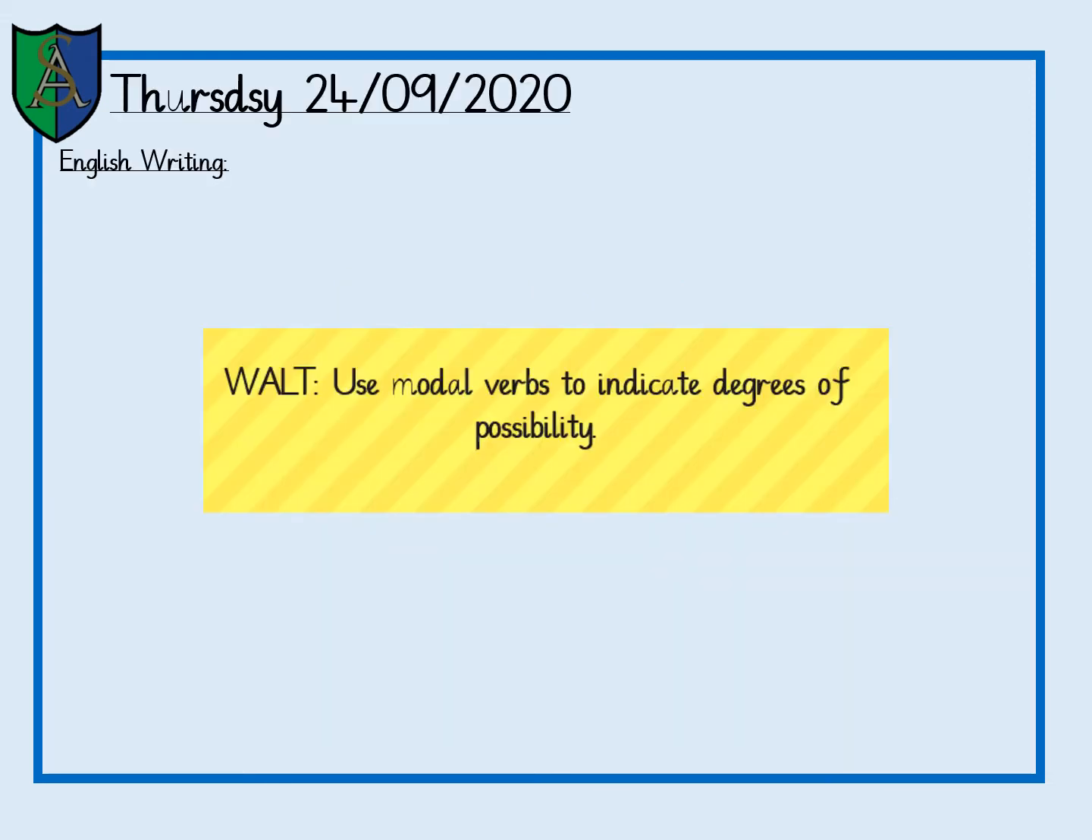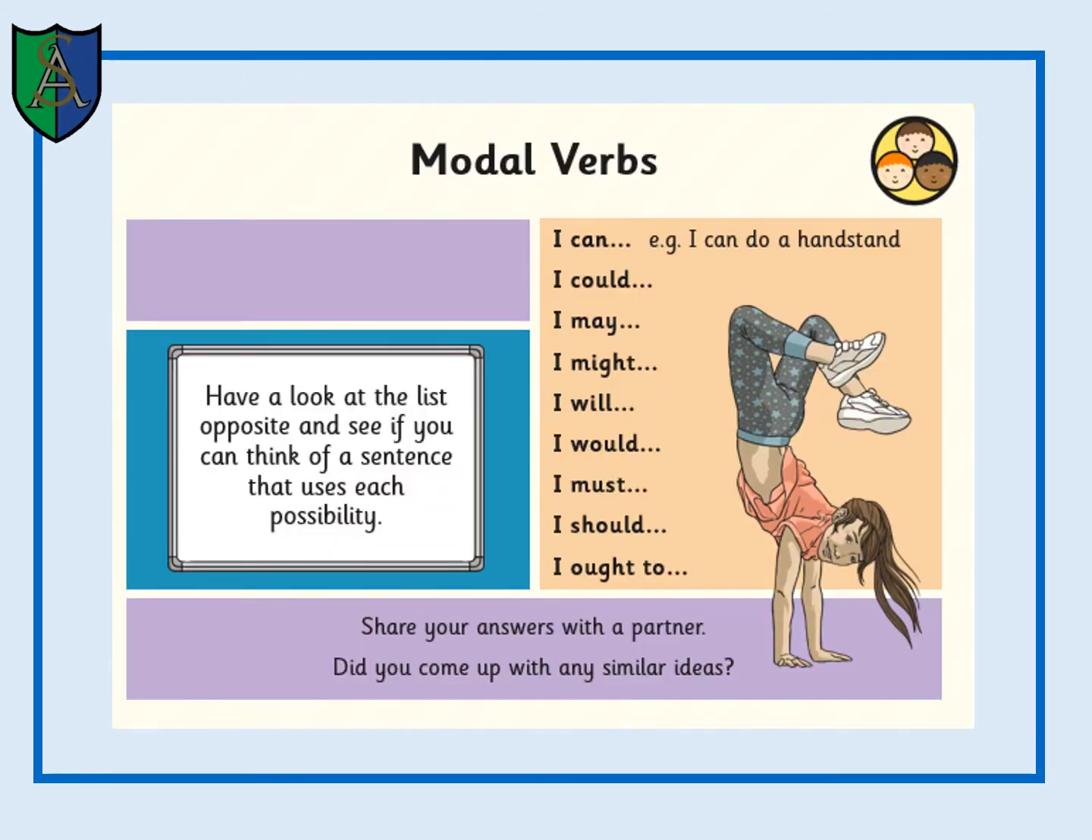English writing, and today we're going to be doing modal verbs, and it's Wednesday the 23rd of September. This is a list of modal verbs: can, could, may, might, will, would, must, should and ought to.